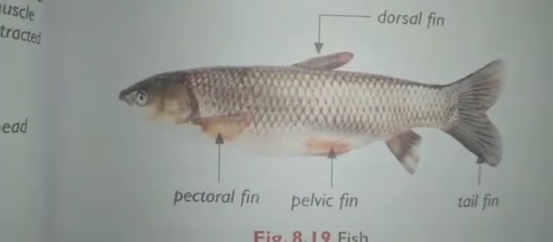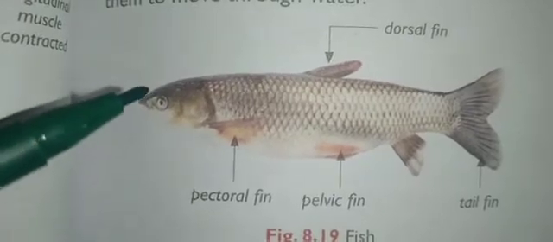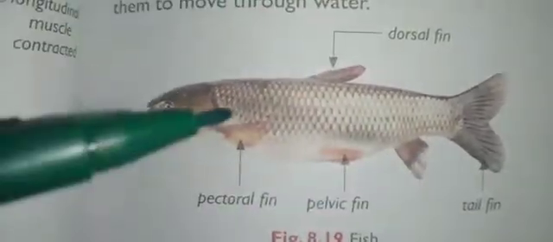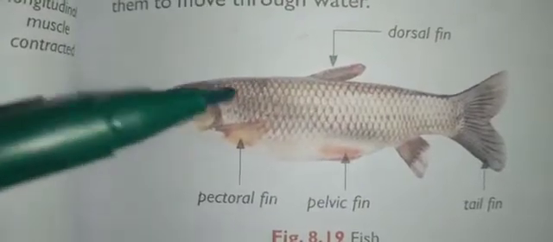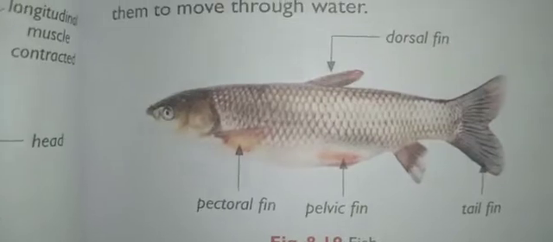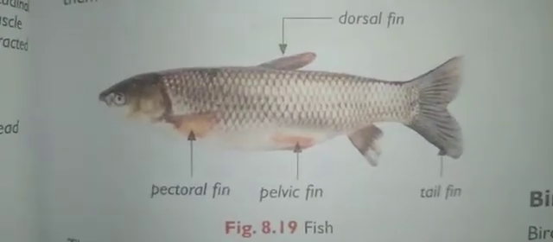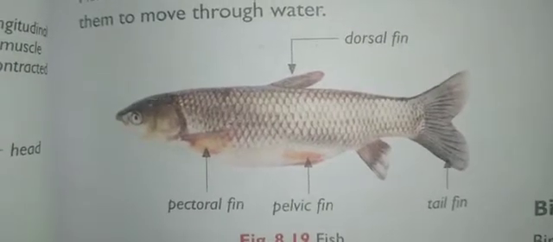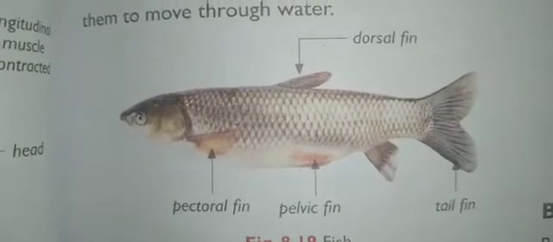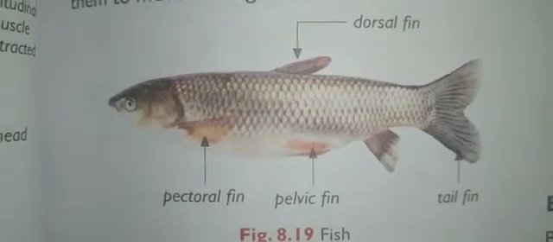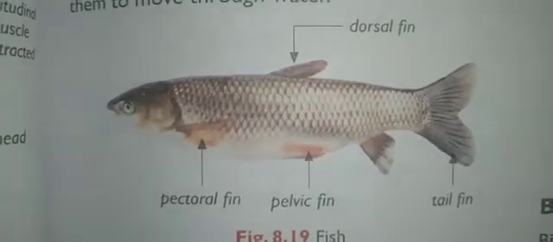Streamlined shape means boat shape. Even boats have the same shape, right? So in the front and back side it has sharp ends and at the middle it is broader. A streamlined shape offers least resistance to the fish. It can cut through water more efficiently. Because of this streamlined body, it can cut through the water more efficiently.